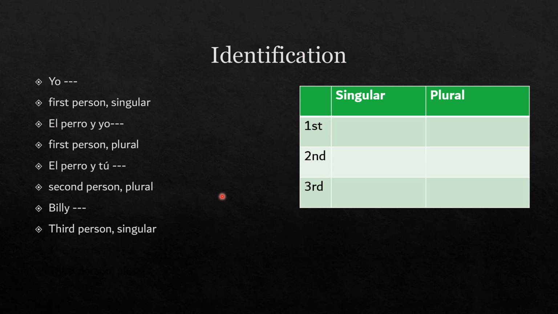What I have done is on your worksheet, once again, I did the first one for you. So you can go ahead and see what I'm doing, but this is also exactly what I want you to do. I want you to write out first person singular. The only thing I'm going to have you do is add the words. So yo, nosotros, tú, vosotros, él, ella, ellos, ellas into those boxes next to it. So first you're going to tell me what person, and if it's singular or plural, and then followed by the word that the pronoun it would go with.